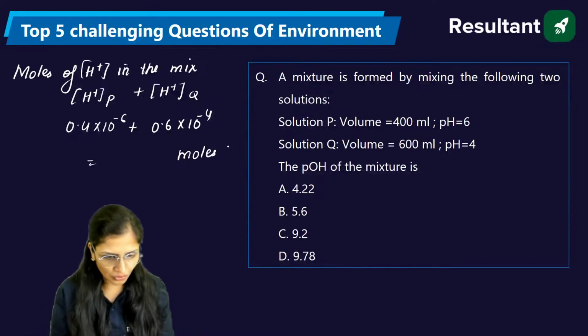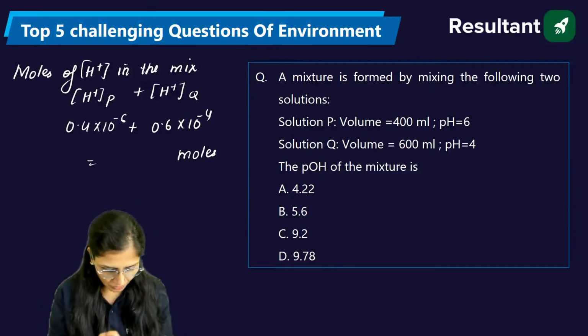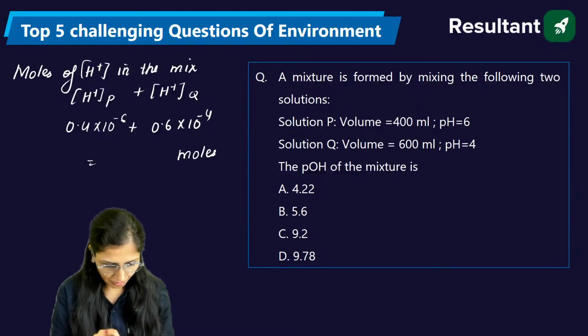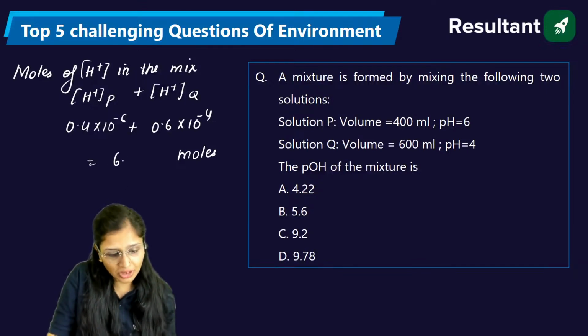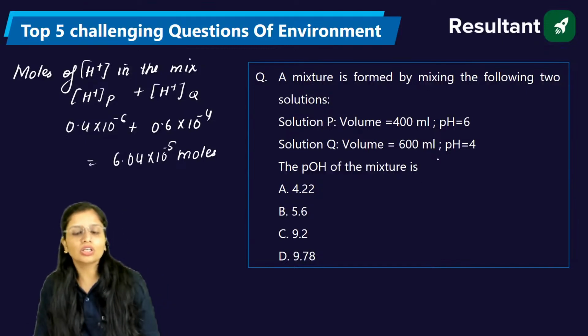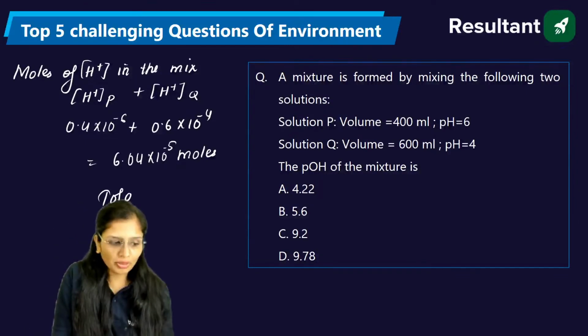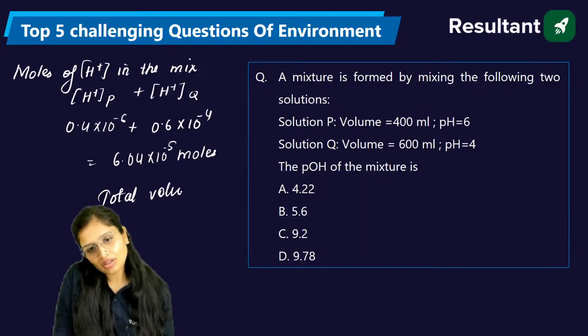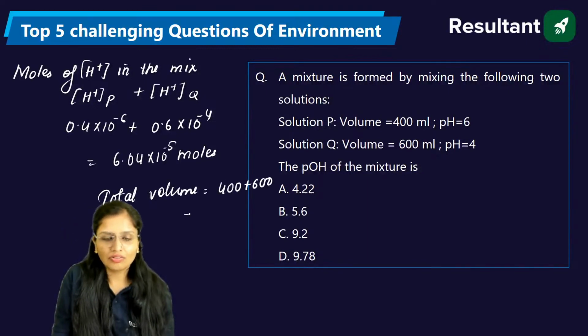Okay, so 0.4 into 10 raised to power minus 6 plus 0.6 into 10 raised to power minus 4. This is making 6.04 into 10 raised to power minus 5 moles. And total volume which comes out will be how much? 400 plus 600, that is 1000 ml.